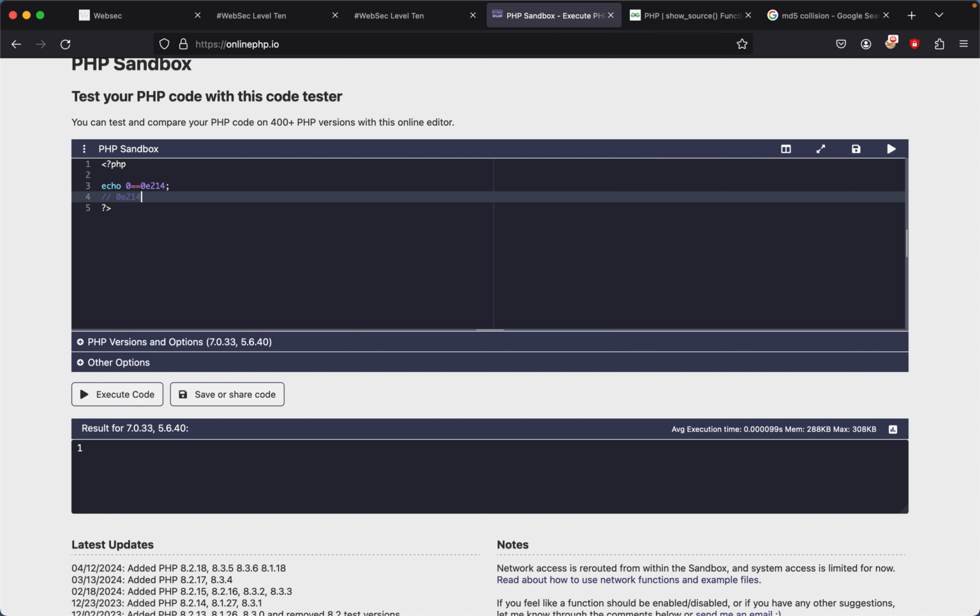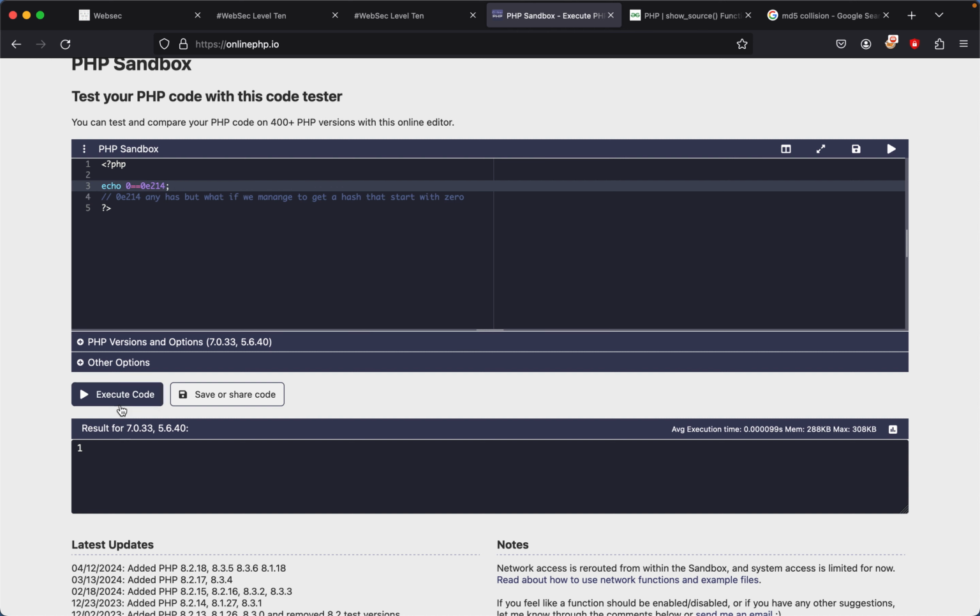But what if we manage to get a hash that starts with 0? Basically, what we want is a number at the beginning to start with 0, because if we press this echo 0 equal this part, when we execute it, we get a 1.